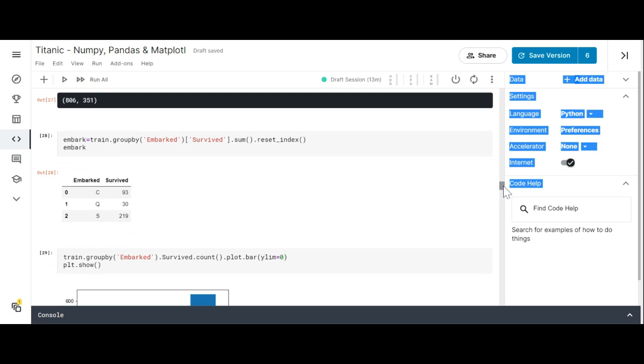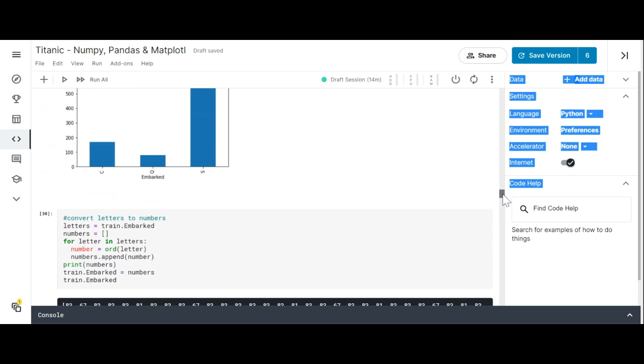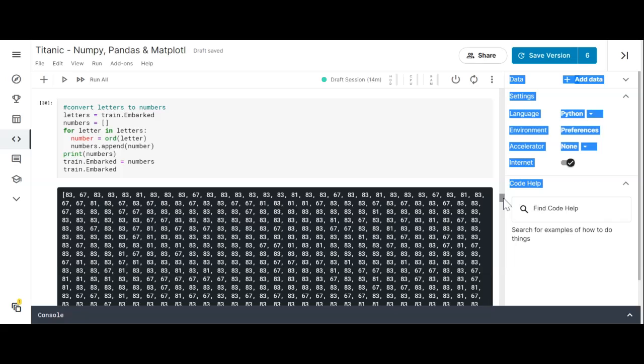So, the next thing that we did was we took the embark, and you see that the embark was a 1-letter code. So we put that on a chart as well. And now what we've done is we've taken the letters and we've converted them to numbers. We could have just as easily mapped the letters as we have done a few times in this program, but I just decided that I wanted to convert them to digits because I wanted to see how you convert a letter to a digit.